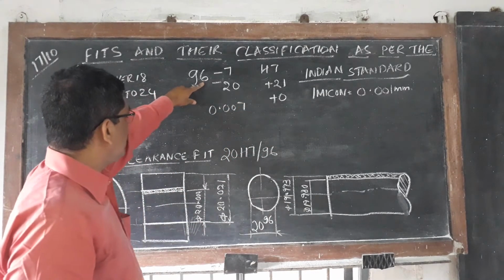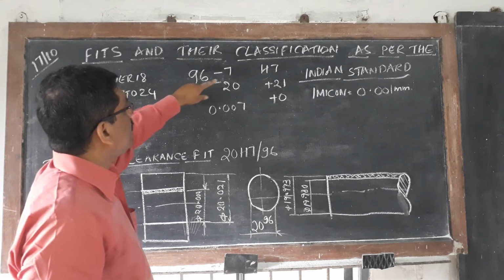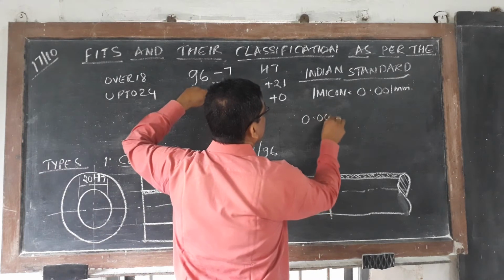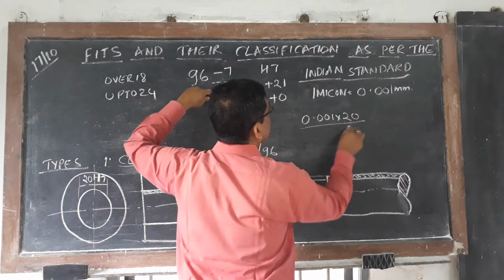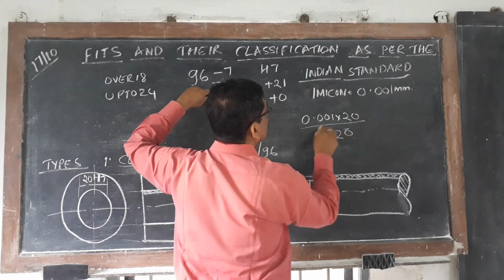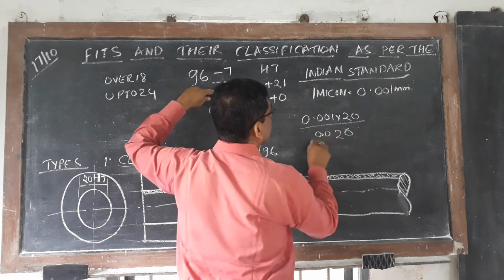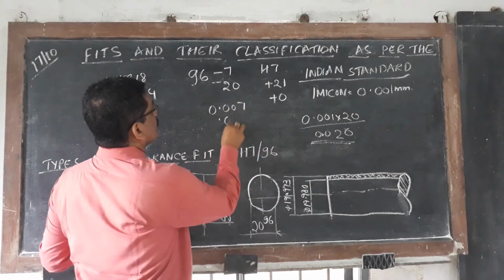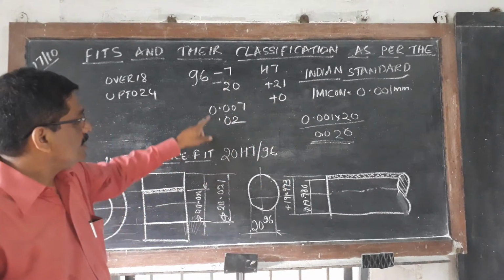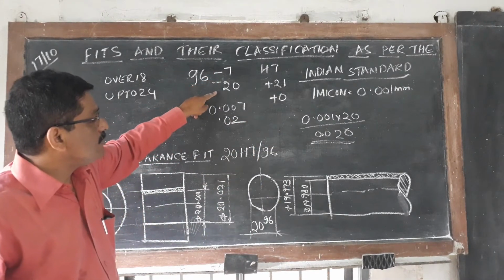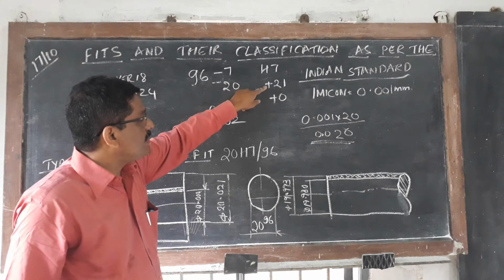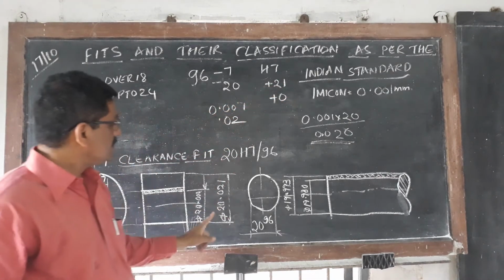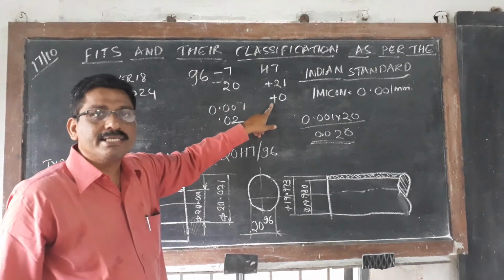And 20 microns, you multiply 0.001 into 20, which becomes 0.02. Got it? Like that, 7 microns, 20 microns, whereas here 21 becomes 0.021, and on the plus side it is 0.